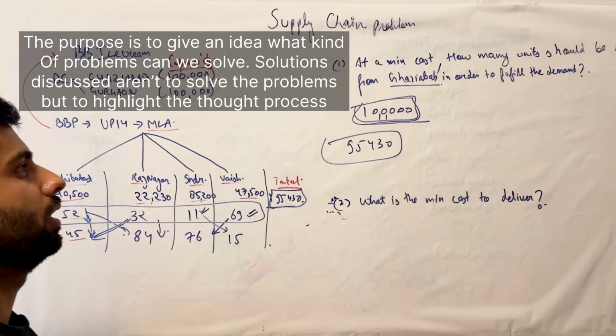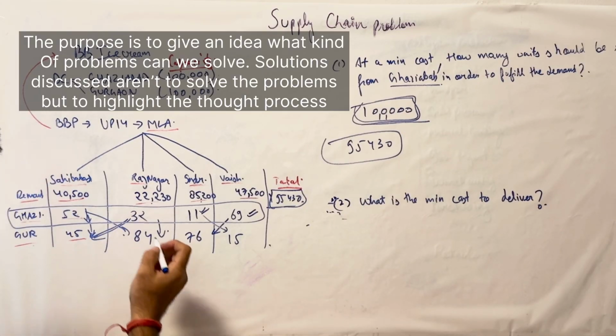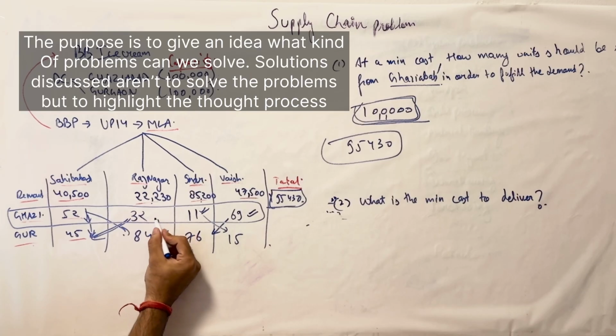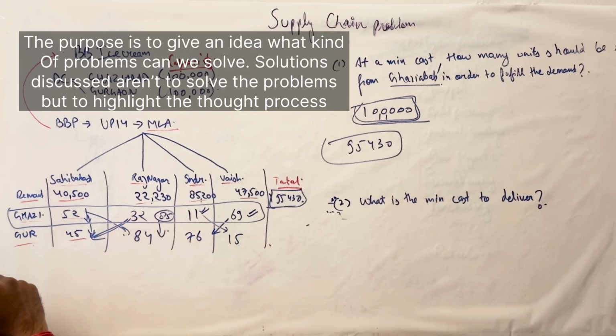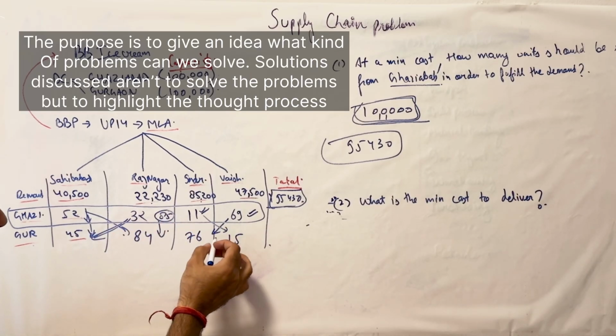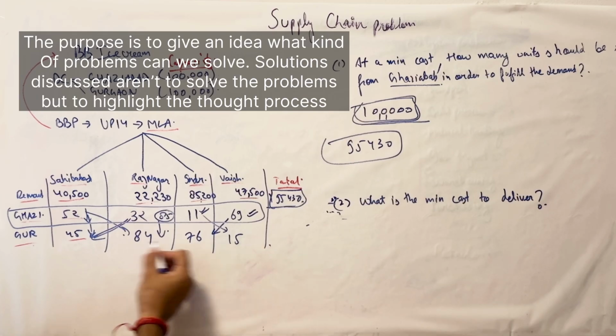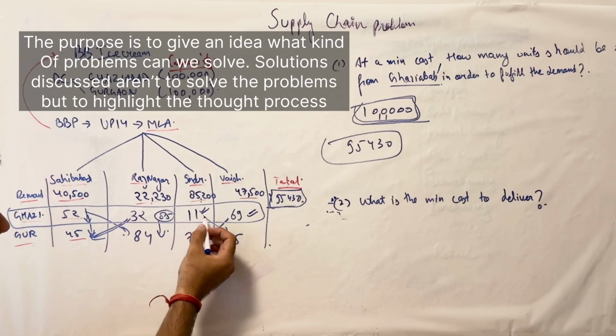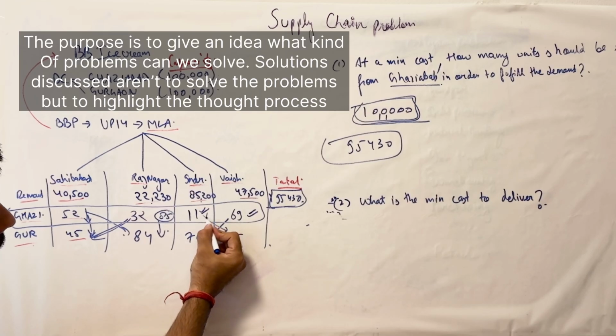But let's say there were some cases where, instead of this 32, it would have been 85, which means this was higher. Or let's say instead of this being 7, this being 100, this would have been 110.